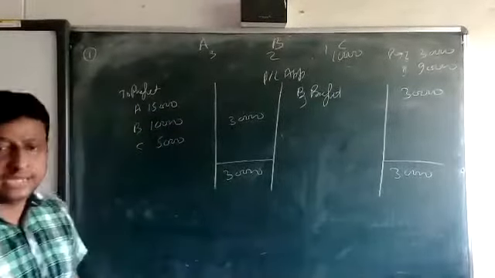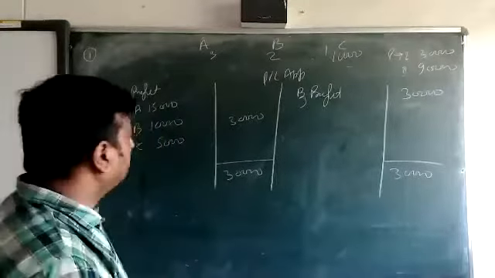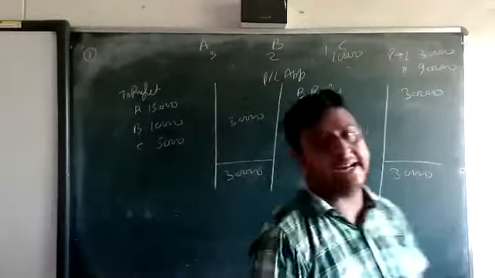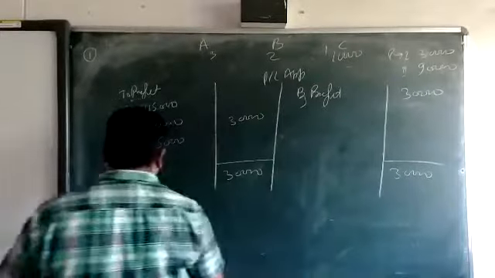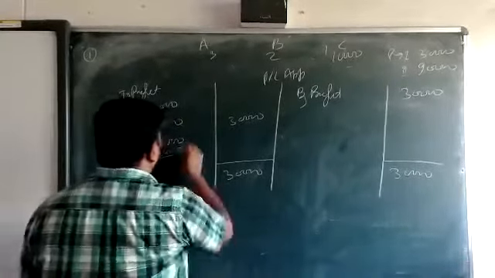15,000, 10,000, and 5,000. Okay, beta. But now the case of guarantee is coming. C has a guarantee of minimum 10,000. It means we are going to add 5,000 more here, to make it 10,000, or not?